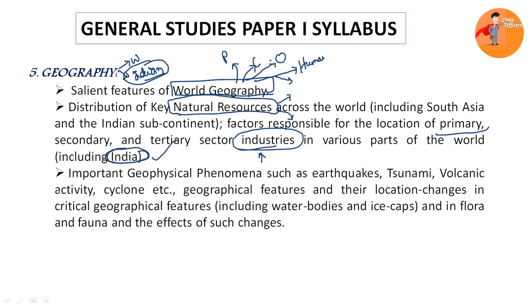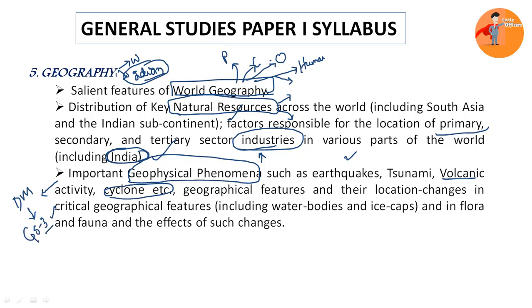Then in the third section, we'll be looking at important geophysical phenomena. So here we'll be understanding their processes, like what is the process of earthquake and how tsunamis happen and how volcanoes erupt and what is the mechanism behind the cyclones, etc. will be understood. So here you can link this topic with your disaster management from GS paper 3.